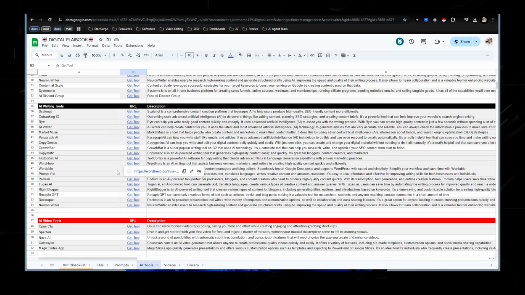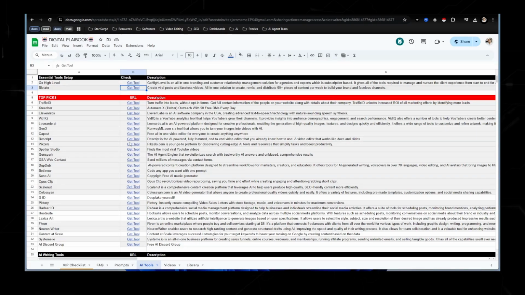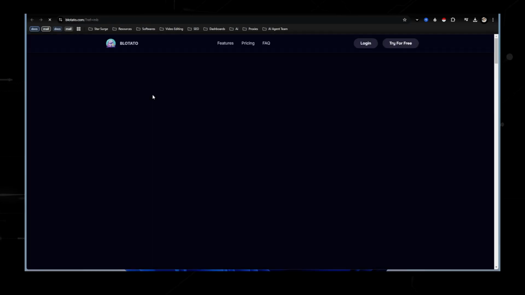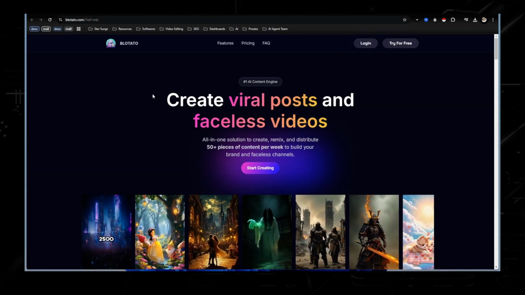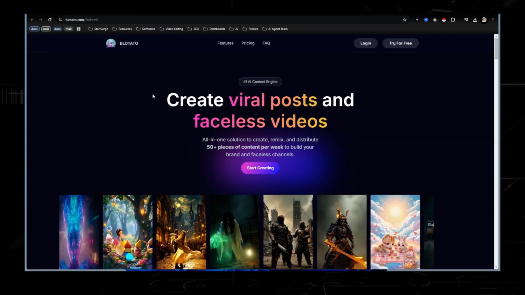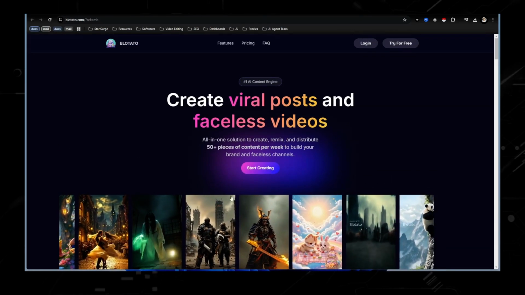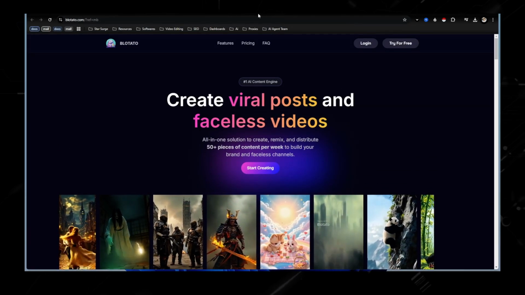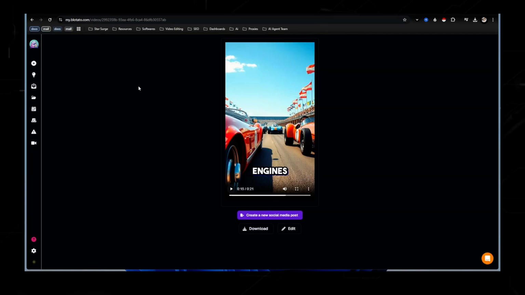Let's talk about how you can sign up for these different AI tools. So a good example is you can actually use that tool that I was showing you, Blotato, and you can actually sign up to become an affiliate of that tool. So you can actually create content and use that content to sell the tool itself. So this is the main screen. So you'll have to log in or try it for free. This is once you're logged in to an account.